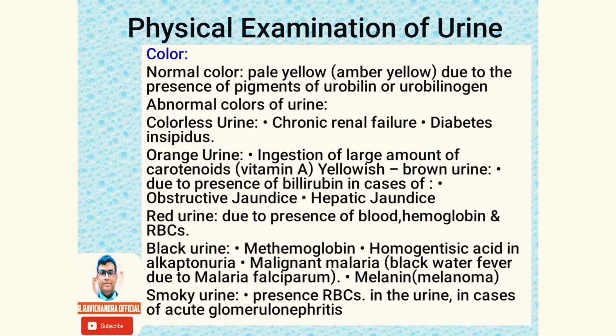Black urine is seen in methemoglobinuria, homogentisic acid in alkaptonuria, malignant malaria, which is also called black water fever, caused due to Plasmodium falciparum, and in melanoma due to passage of melanin pigment. Smoky urine is presence of RBCs in the urine, and it is seen in cases such as acute glomerulonephritis.